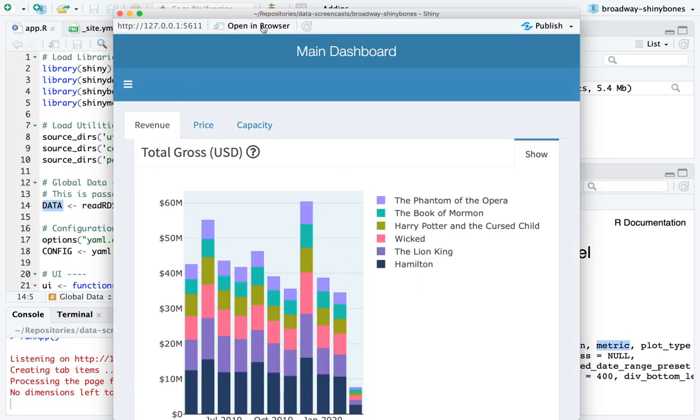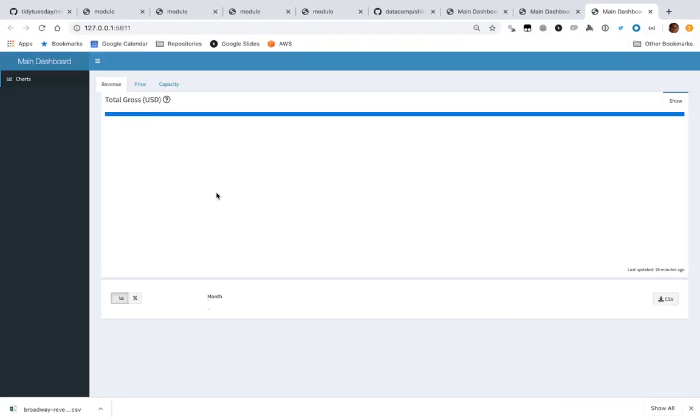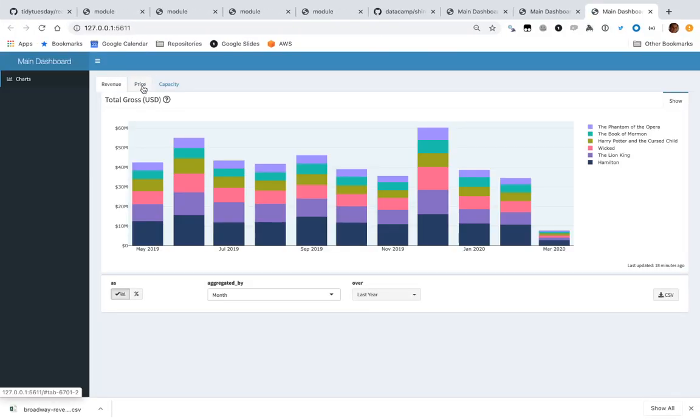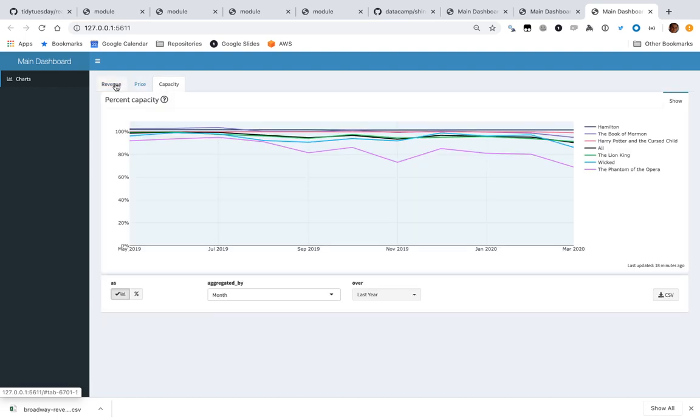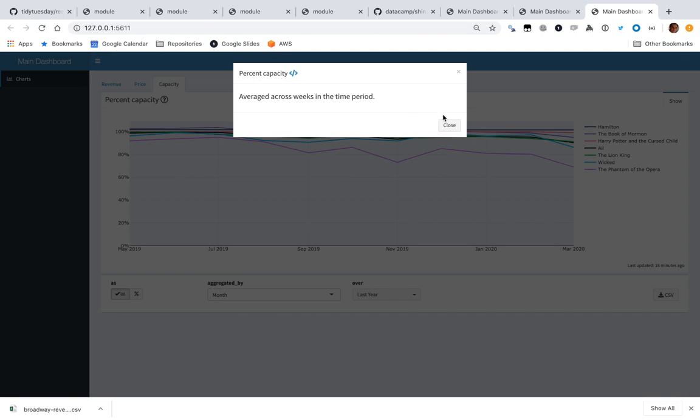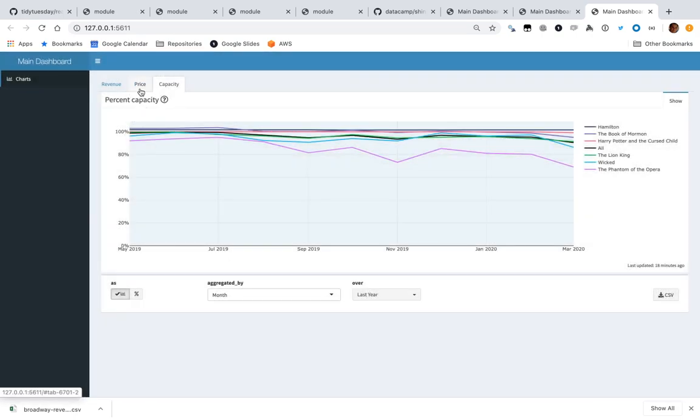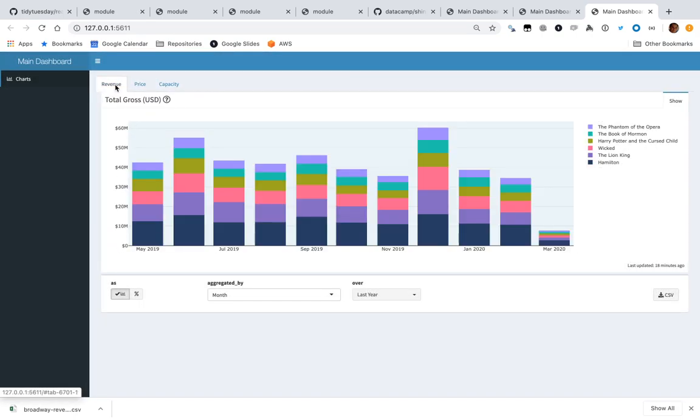So here we go. Revenue, price, and capacity are all three tabs that we're looking at in here. And notice, I didn't define the documentation or anything else. That was defined at the time of the metric being calculated and saved. Notice that it tells me it was last updated 18 minutes ago. That could be helpful if, for example, you're recalculating metrics every day or every hour.